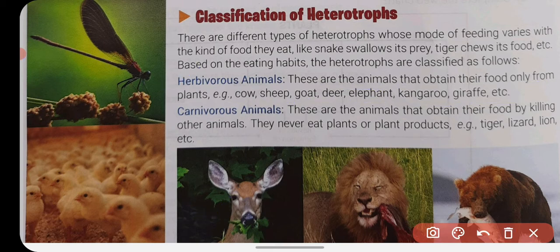Now, the second type of heterotrophs are carnivore animals. These are the animals that obtain their food by killing other animals. They never eat plants or plant products, so keep this in your mind. The carnivores kill the other animal and eat its flesh, and they never eat plants or plant products, like tiger, lizard, lion. You can see this lion is a carnivore animal. It kills other animals and eats the flesh of their body.